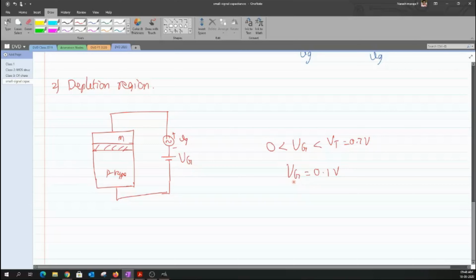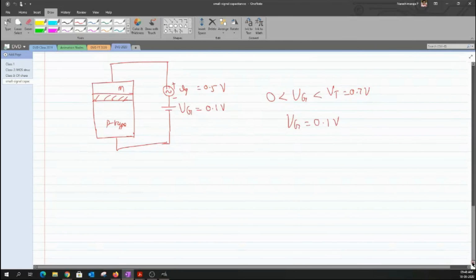It's just the DC voltage, and over this DC voltage, I'm just going to apply a small step input. And that step input is nothing but our small VG. So I have this 0.1 volt. Over this, I have a step input. Again, the magnitude need not be a huge factor here. Just for ease, I'm putting it as 0.5 as the magnitude of our small step input. Clear? Now, when I have this condition, let us try to analyze our circuit under two different conditions.